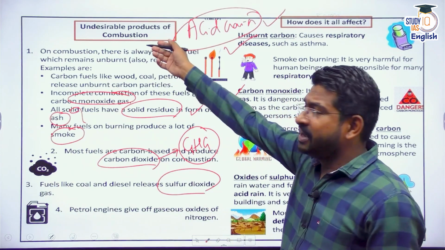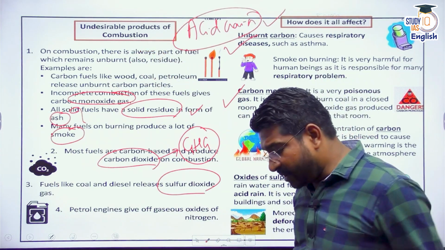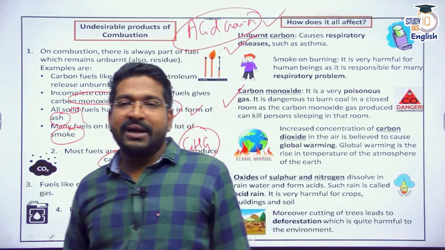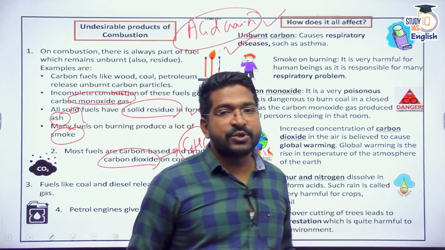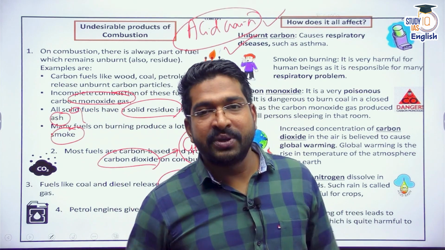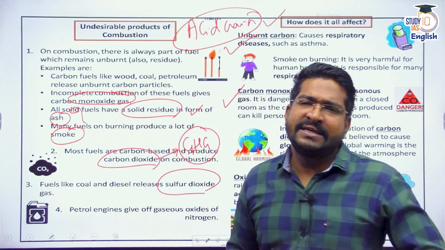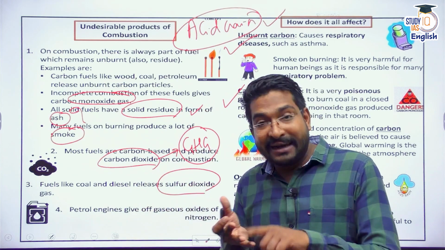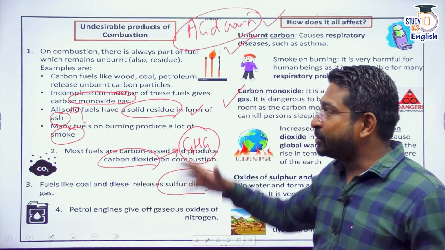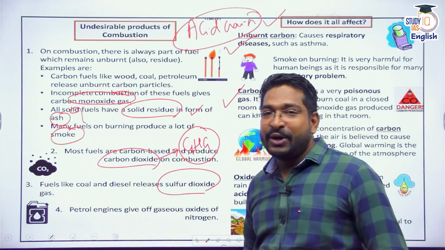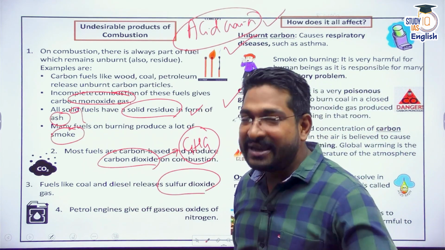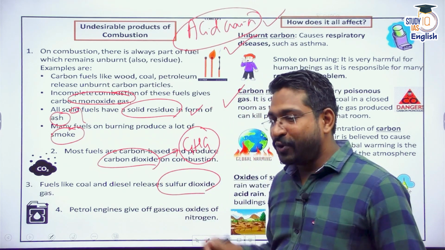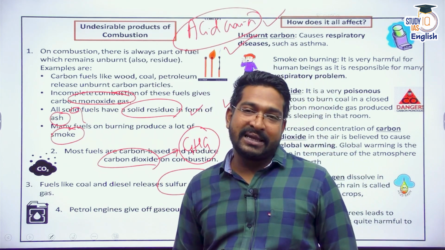Combustion reaction, especially undesirable products out of combustion, have to be eliminated or reduced to a minimum so that it does not have many adverse consequences on the environment, on humans, on the entire ecosystem itself. So combustion, on one hand, is very useful for us for heat and light, but on the other hand, it also has many undesirable consequences. So be very careful while using these fuels. That is the discussion for combustion and flame from chapter 8. That's the end of our discussion.